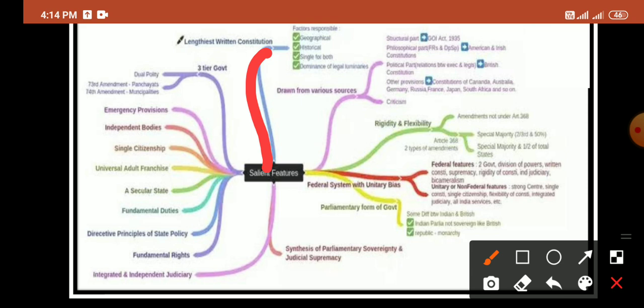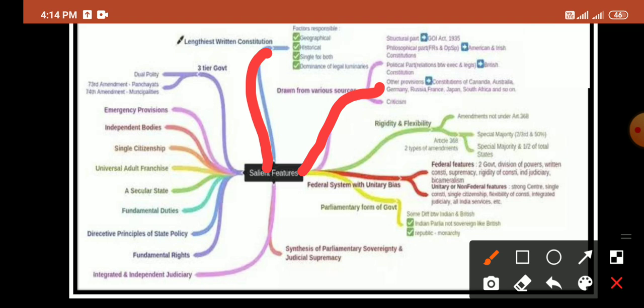The Indian Constitution is drawn from various sources. The structural part is from the Government of India Act 1935, and the philosophical part, that is fundamental rights and DPSP, is from the American and the Irish constitutions. The political part, that is the executive and legislative relation, is from the British constitution, and other provisions were also adopted from the constitutions of countries such as Canada, Australia, Germany and many more.